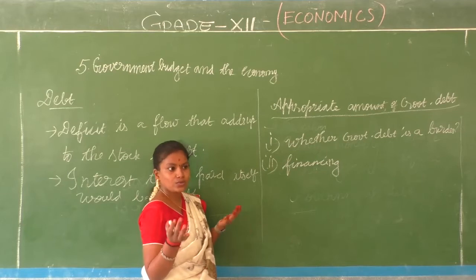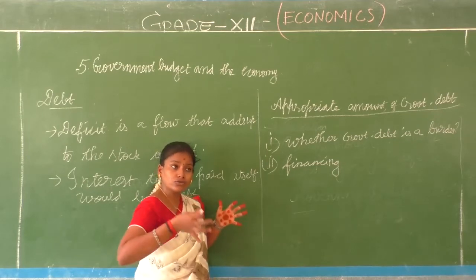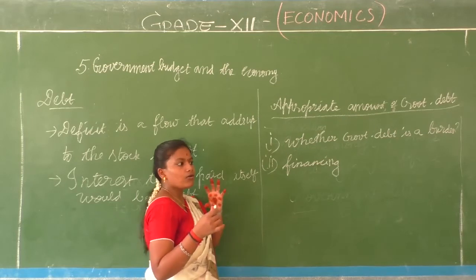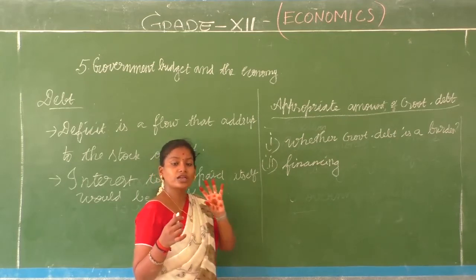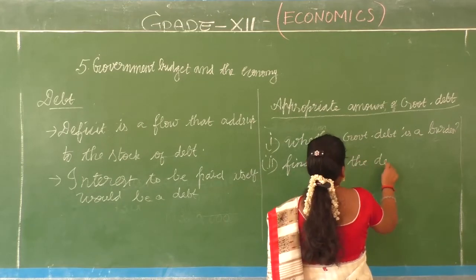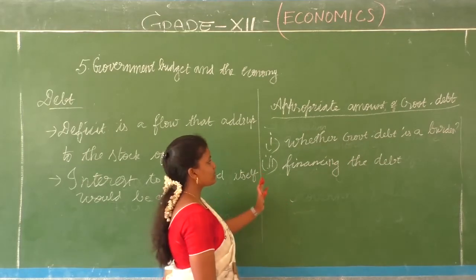expand the business, what will he think? I should somehow cover up this loan with the profit that I get through this particular branch, this particular division. So how you finance a particular debt is another issue. So what are the two interlinked aspects, children?